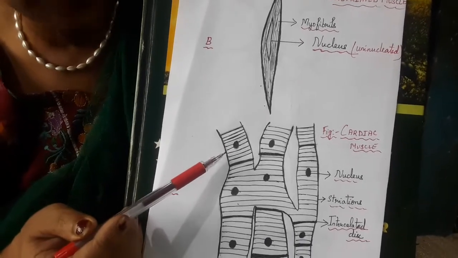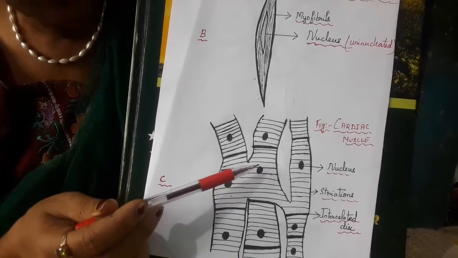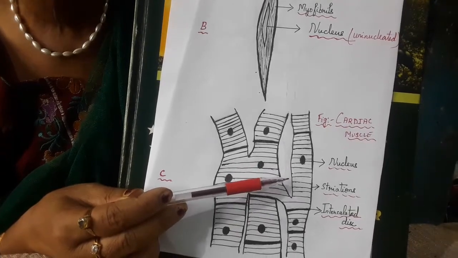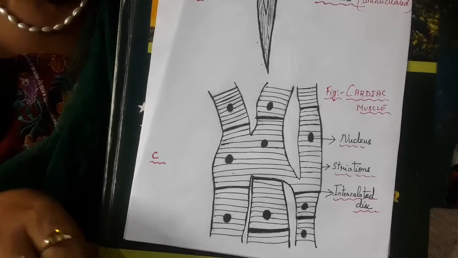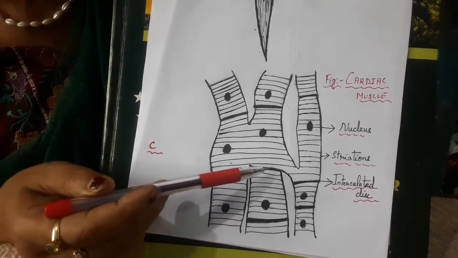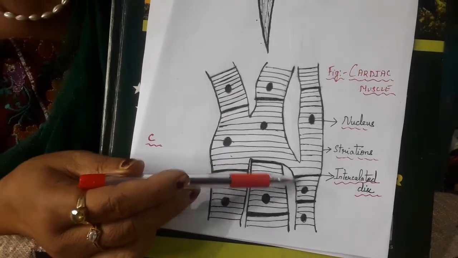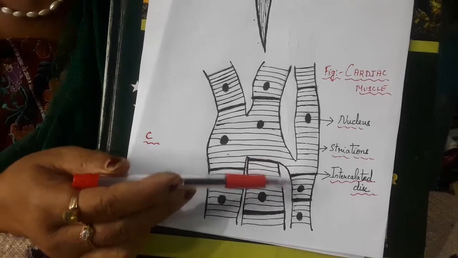Now, cardiac muscles, as you see in the diagram, have cross striations of light and dark bands. But as compared to striated muscles, they are faint. And at certain regions, they are cylindrical and branched, and at certain regions, they have intercalated discs. What are these?